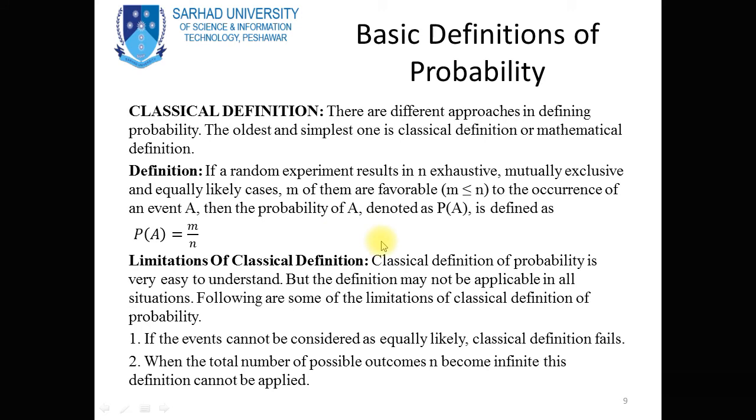That is, the probability of an event will be greater than or equal to 0, and no probability is greater than 1. So the probability of any event A will be less than or equal to 1.